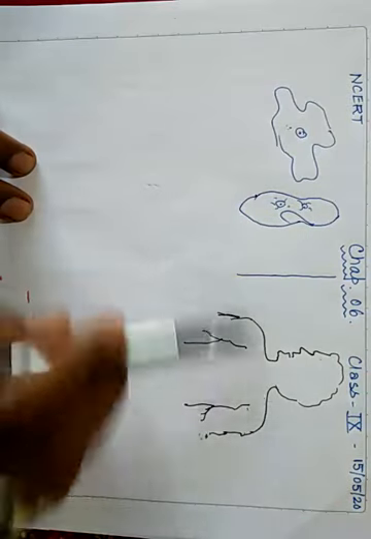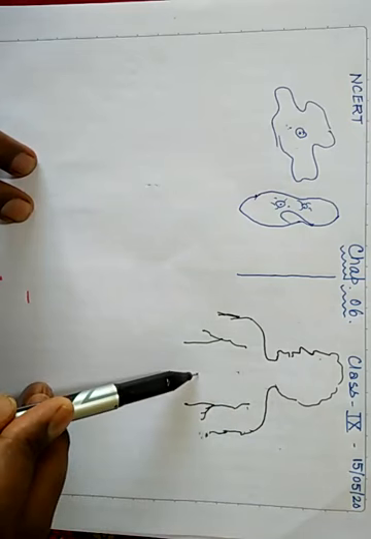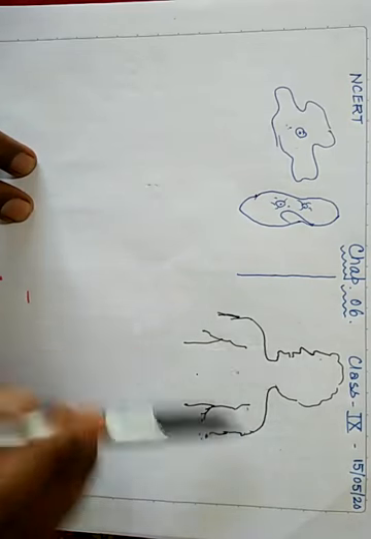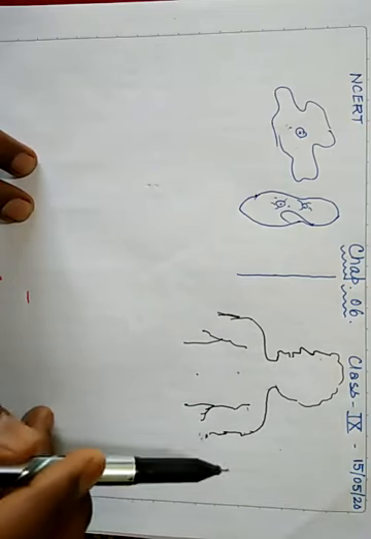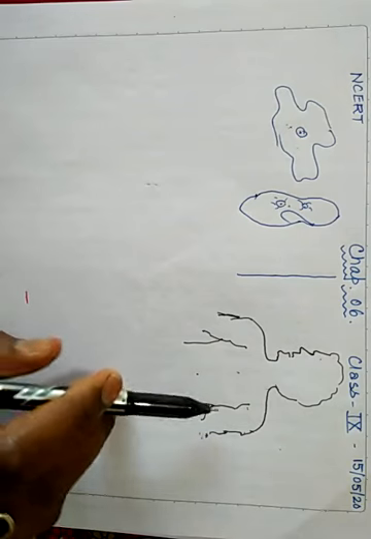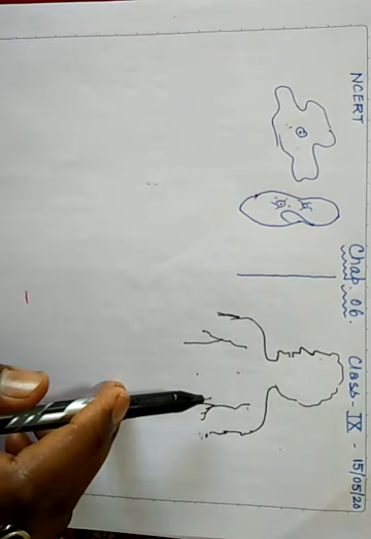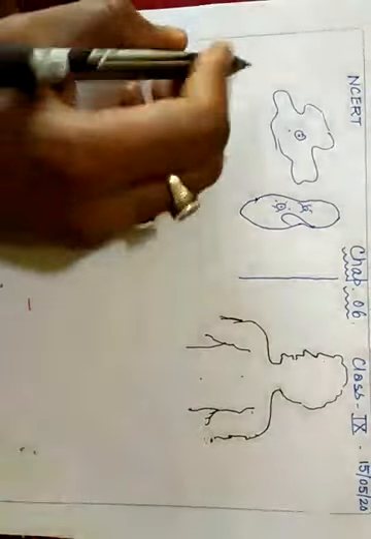For respiration, circulation, digestion, reproduction, human beings have different organs and organ systems, isn't it? And it is only possible due to the presence of different types of cells, groups of cells that we call tissue.